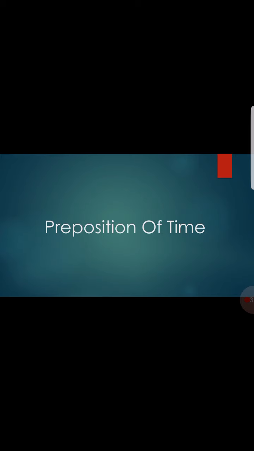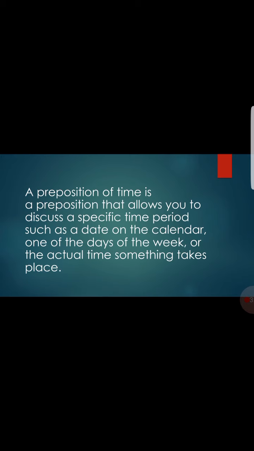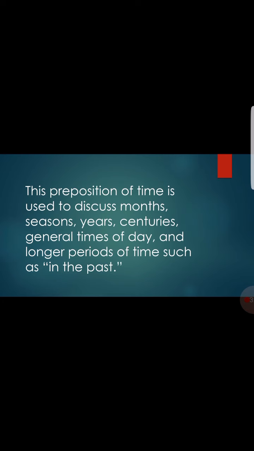Preposition of time. A preposition of time is a preposition that allows you to discuss a specific time period, such as a date on the calendar, one of the days of the week, or the actual time that something takes place. This preposition of time is used to discuss months, seasons, years, centuries, general times of day, and longer periods of time, such as in the past. The examples are in, on, and at.